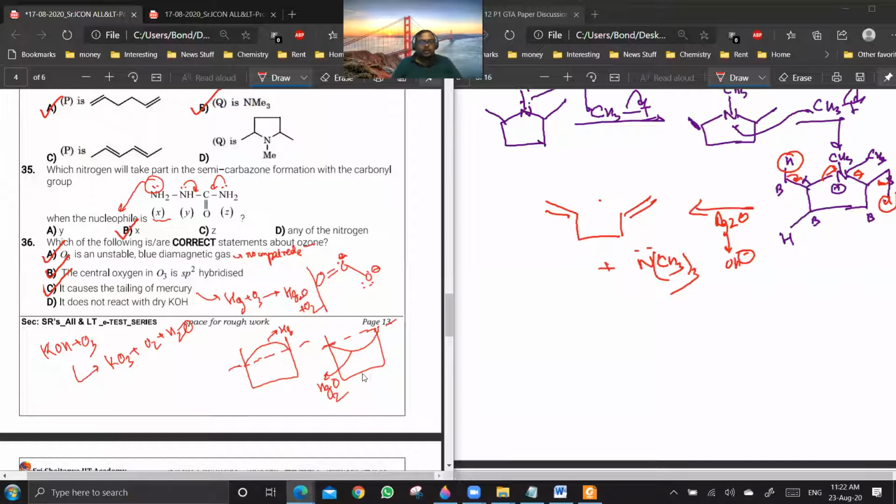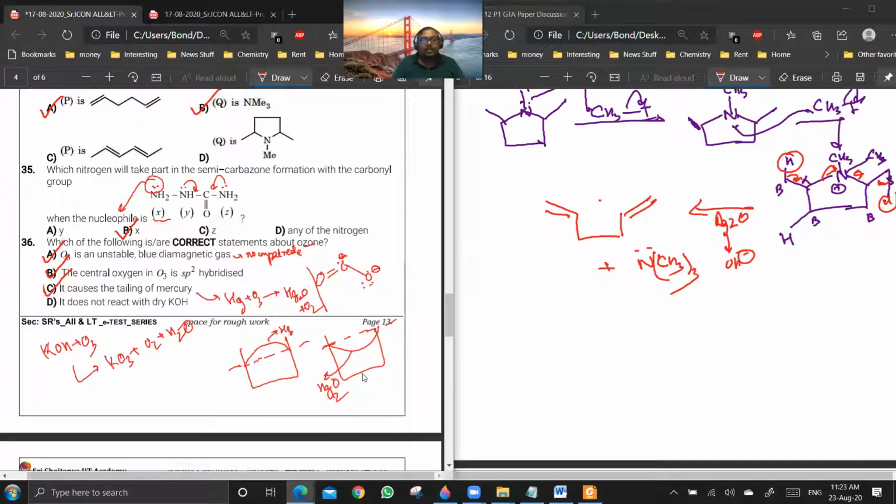Mercurous oxide. Now if you just shake it again, then mercurous oxide, being highly unstable, decomposes again to give fresh mercury. So again, you get back the meniscus. Are you getting my point? So this is the tailing of mercury. I've discussed it in ozone. Do you remember it? Yes, no? Or can you recall it? I should not say remember. No, sir. That is very good. Even if you don't recall it, it's good that we are discussing it right now.